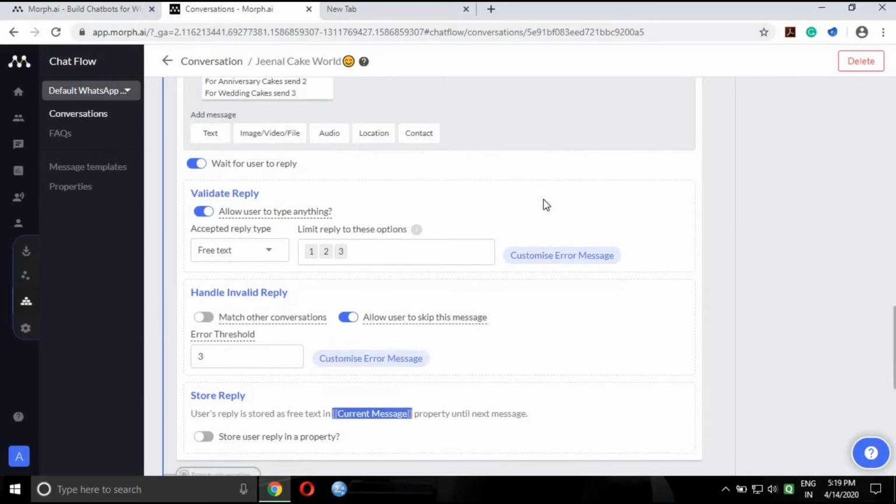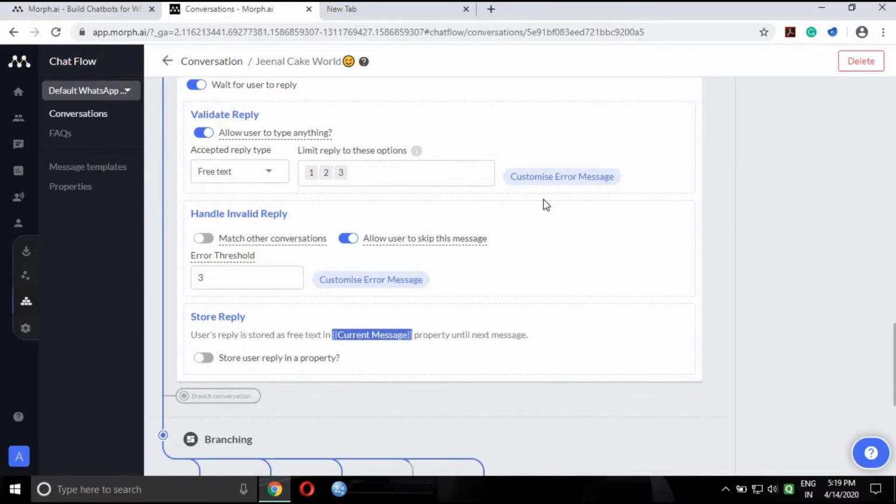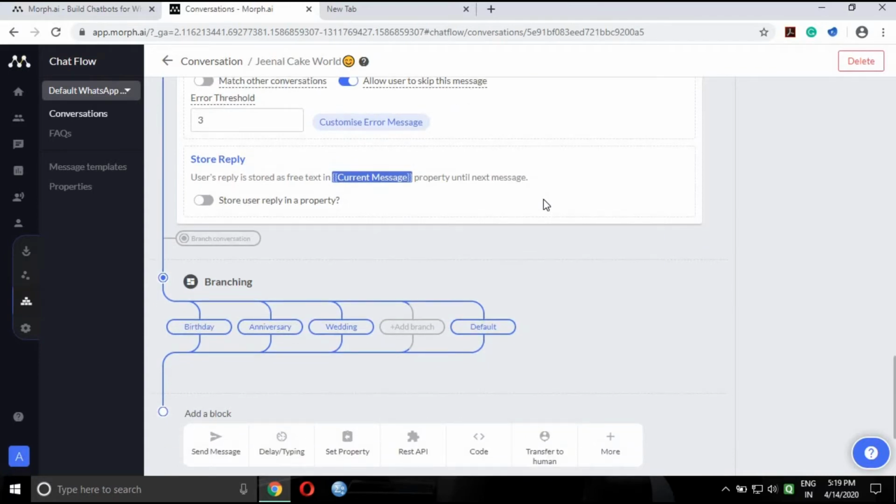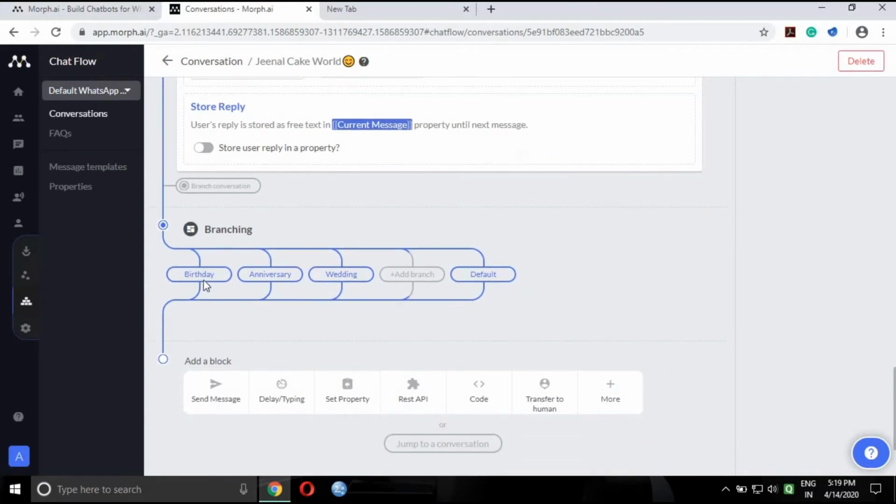So here also we have to enable the wait for user to reply option and the validate reply option. We have to keep the type as free text and limit the reply to options 1, 2, 3. This is about it. After that, I have branched my conversation into birthday, anniversary, and wedding. So we will understand by the birthday example.